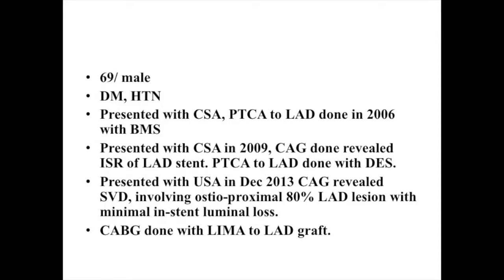The patient is a 69-year-old male. He is a diabetic and a hypertensive and presented with chronic stable angina in 2006. In 2006, PTCA to left anterior descending was done with a bare metal stent. He again presented with chronic stable angina in 2009 and an angiogram done then revealed in-stent restenosis of the LAD stent. PTCA to LAD was done with a drug-eluting stent.